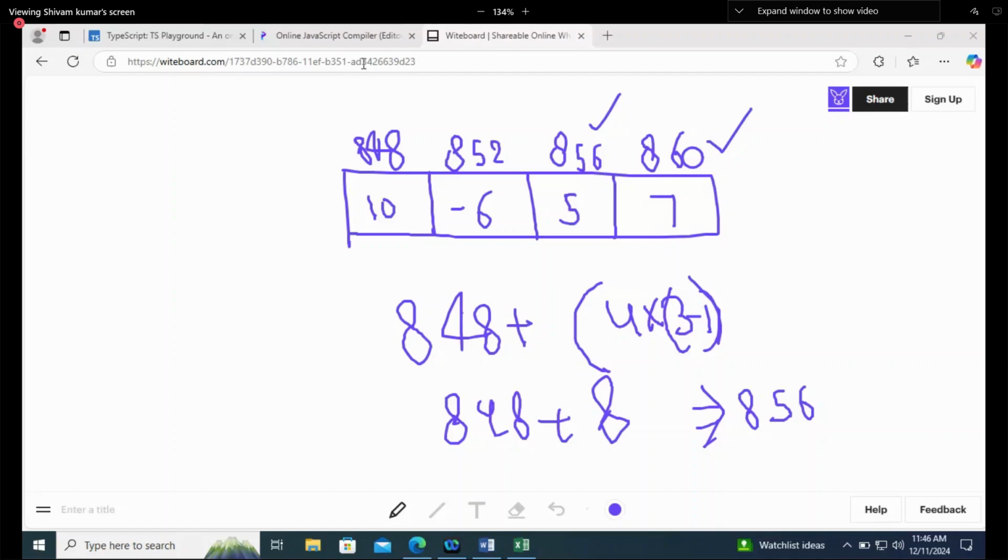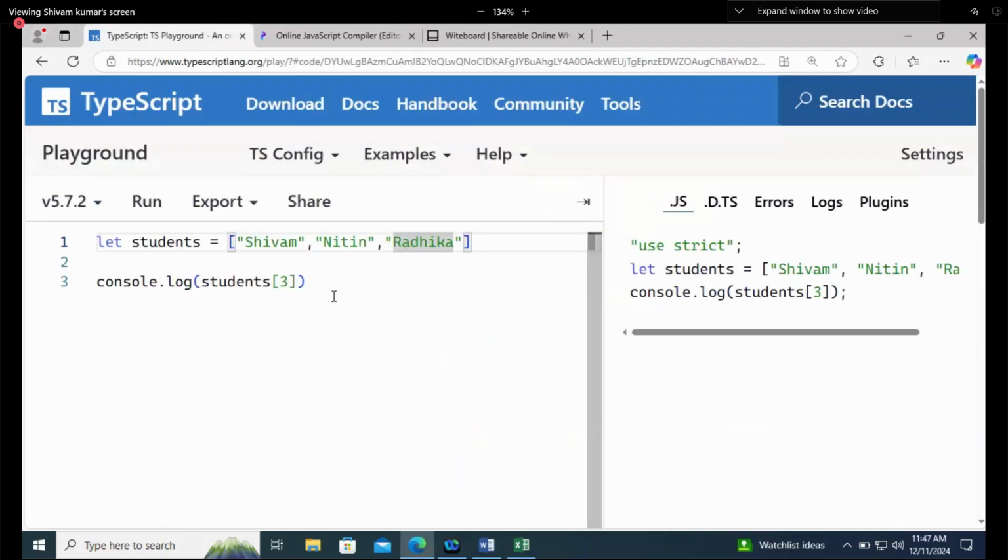Understood? Okay. Now let's come down. Understood the indexing? Understood? Completely? Okay. I'll ask it one day, then I'll see if you understood or not.